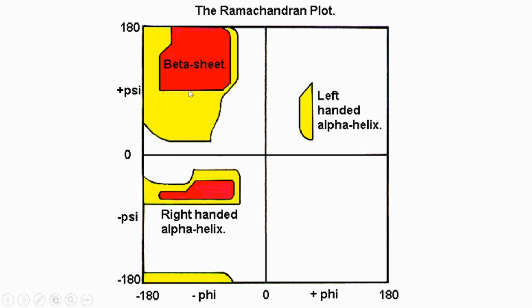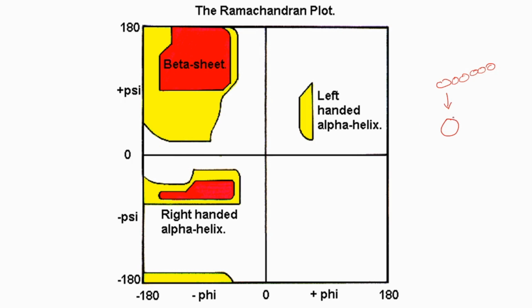What does it indicate? Suppose we consider a polypeptide chain with so many amino acids, and we are considering one amino acid. For that amino acid, there will be a psi and phi bond. Clear? Okay.